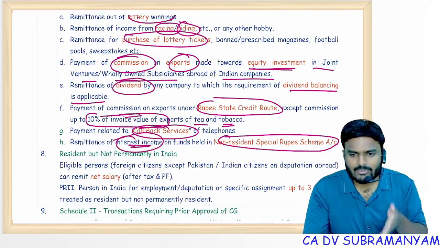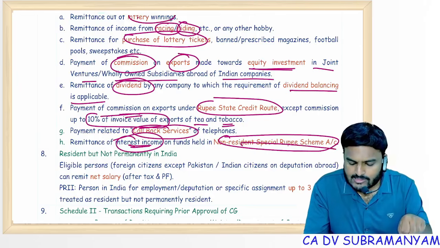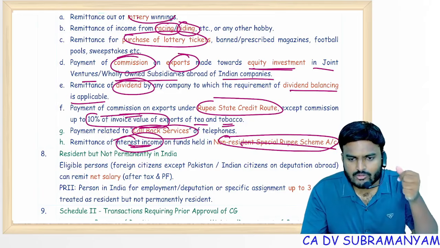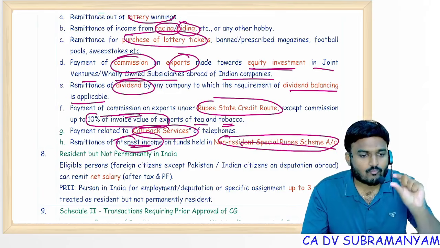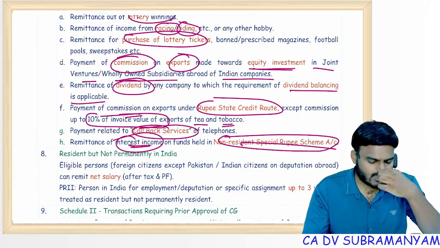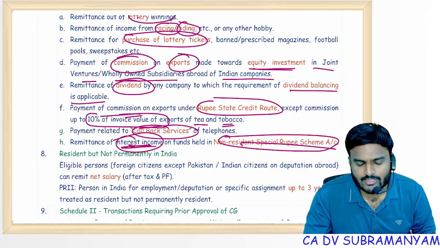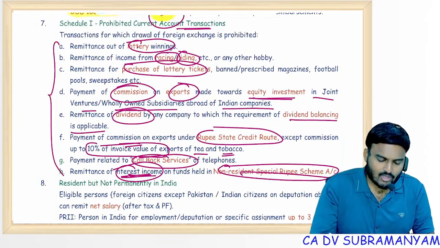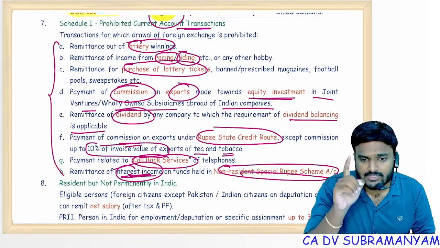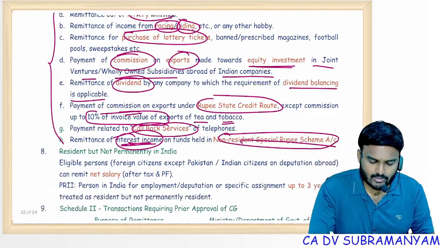Also, remittance of interest income under the non-resident special rupee scheme. A non-resident coming to India deposits foreign money in a non-resident special rupee scheme, and some interest is added. If he wants to withdraw this money and convert it into dollars, whatever amount he invested he can convert into dollars, but withdrawal of the interest amount in foreign currency is not allowed. I'm not saying all these are illegal transactions, but for carrying out these transactions, withdrawal of foreign exchange is not allowed. These are Schedule 1 prohibited current account transactions.